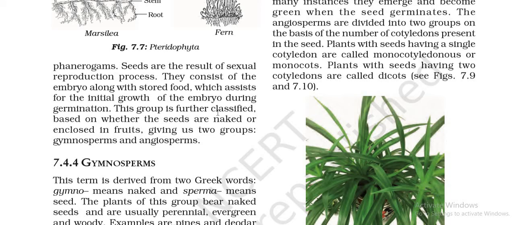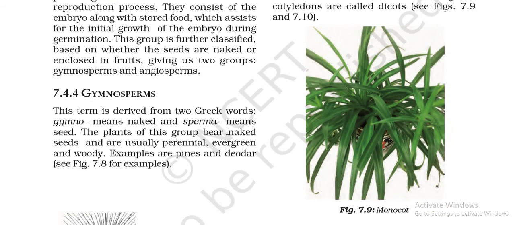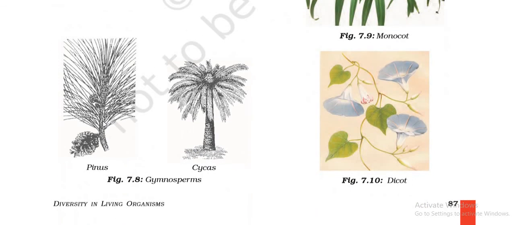Now, phanerogams are categorized into two groups: gymnosperms and angiosperms. Gymnosperms have seeds, but the seeds are not present inside a fruit. They have naked seeds, and these are usually perennial and evergreen woody trees. They are mostly found in mountainous regions. So you can see the cone of Pinus, Cycas, all these are gymnosperms.